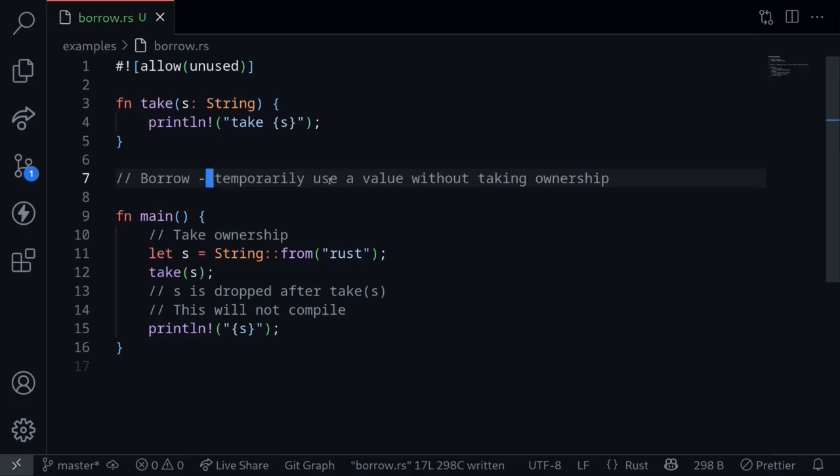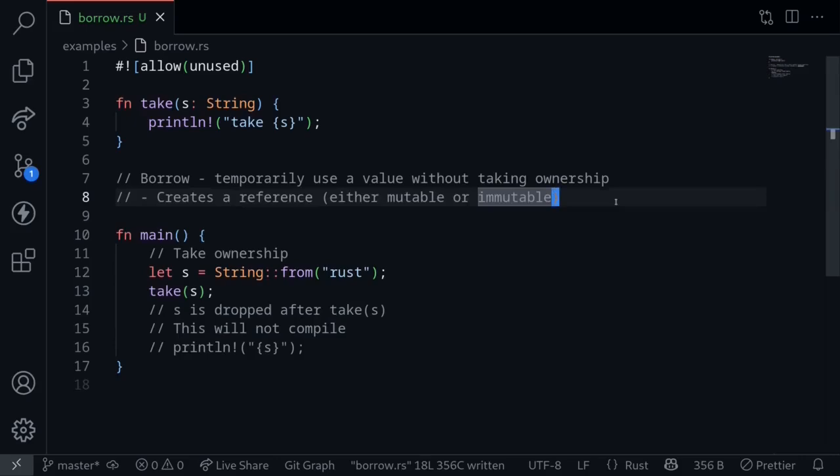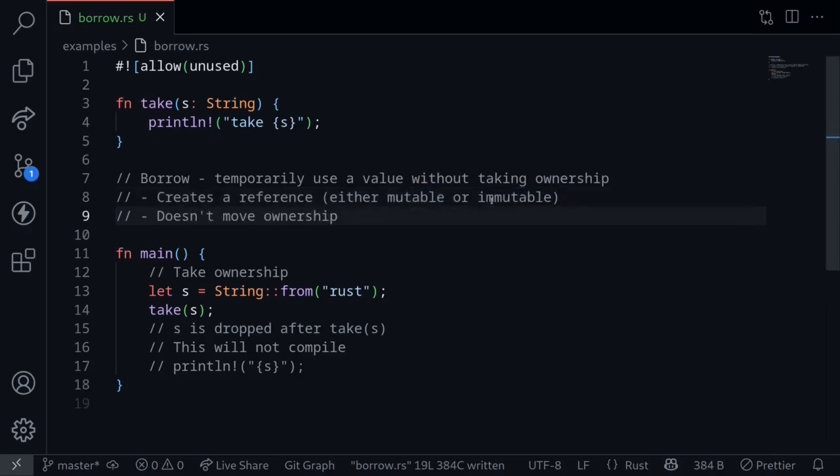Borrowing means that it temporarily uses a value without taking ownership. In the example above, inside this function, when we pass a string as an input, it is taking ownership. By using borrowing rules, this function will be able to use the value without taking ownership, so that inside the main function, we'll be able to print this string s after calling the function take. To use a borrowing rule for the data that we're concerned with, we need to create a reference. The reference can either be mutable or immutable. When we create a reference, the borrowing rule applies and the data doesn't move ownership.